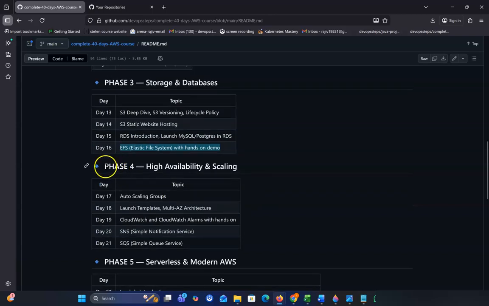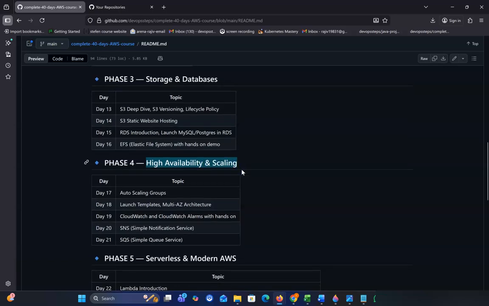In phase 4, we'll discuss high availability and scaling. High availability is like when one server is down, our system is not down, another server will come up. Scaling is like when our usage is going high, our servers will increase automatically. This is a very important topic for cloud and DevOps engineers, because every company wants their system to never go down.